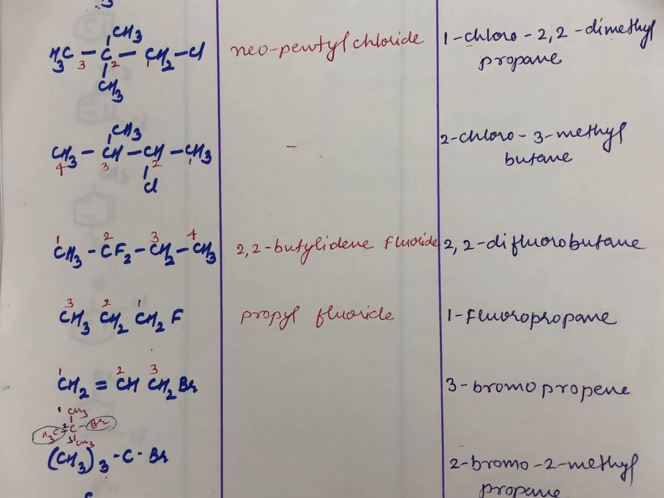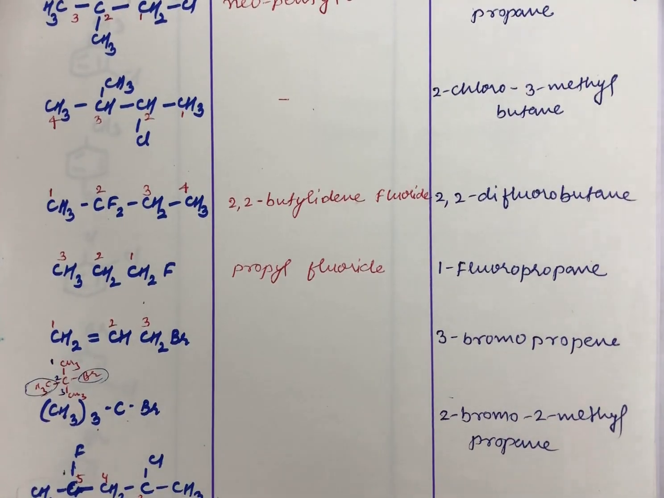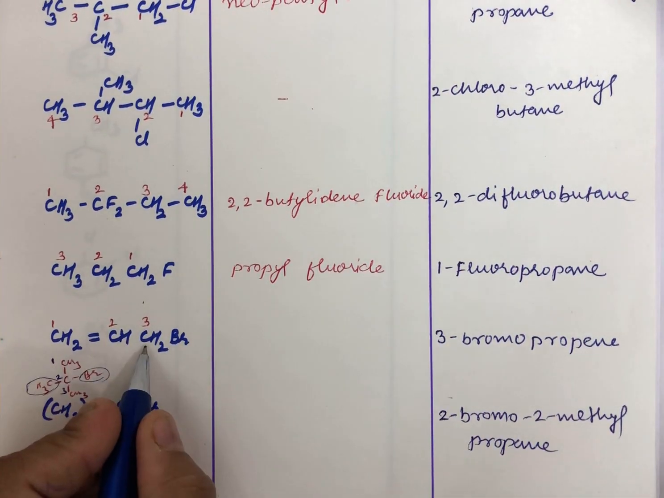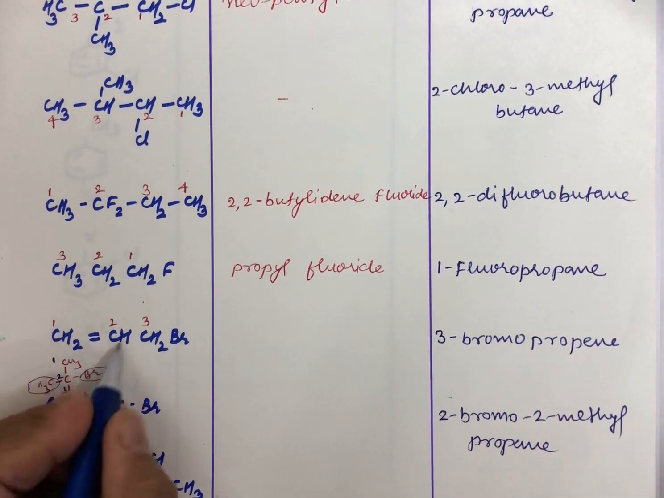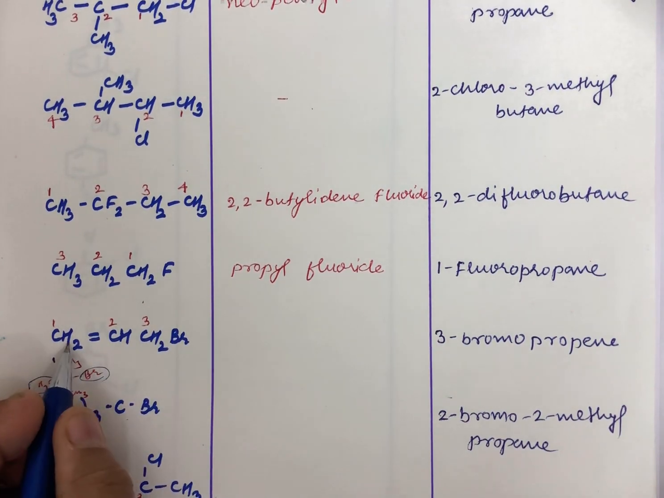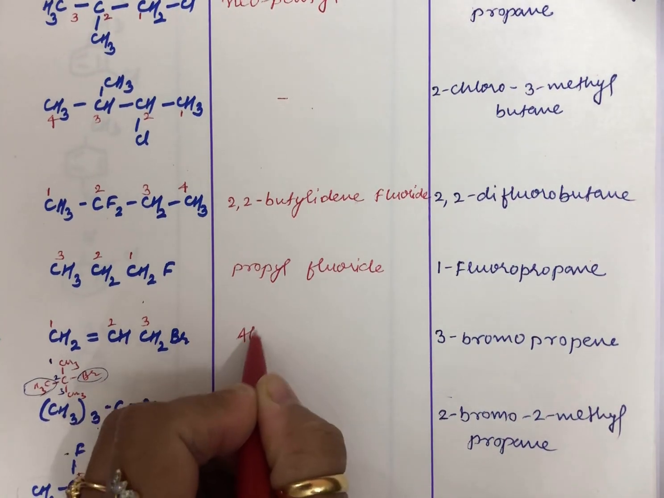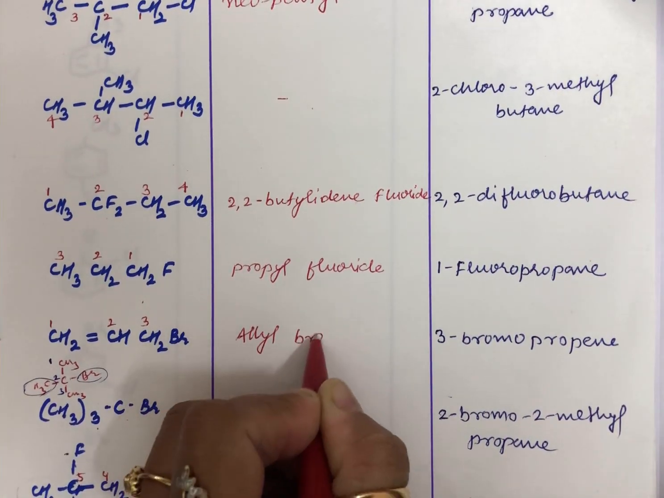Now, if you have seen my last video about the classification, you must have come across this type of carbon, where the halogenated carbon is attached to a C double bond C. These are referred to as allyl compounds. So this is allyl bromide.